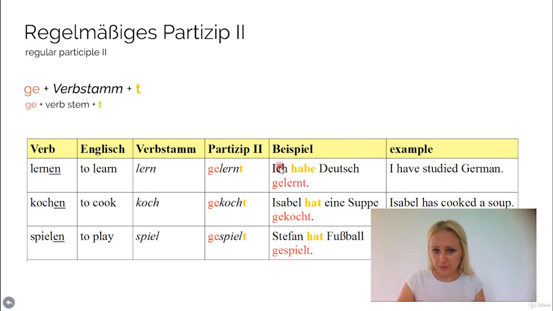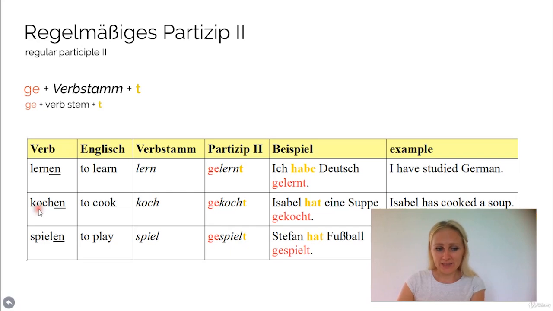What you need to know is that for a normal main clause, you start with the subject, you continue with haben if you use the perfect tense, you have to conjugate it, and at the very end always comes the Partizip 2. It takes the last position in a normal main clause. So you always have to keep this word order in mind, that the Partizip 2 takes the last position.